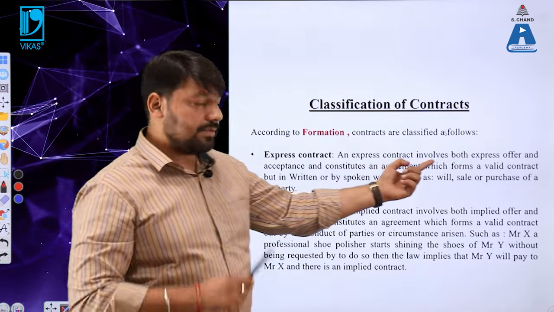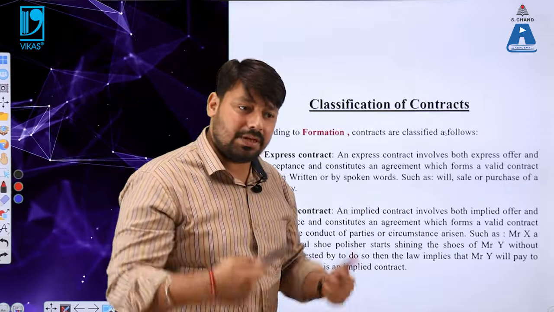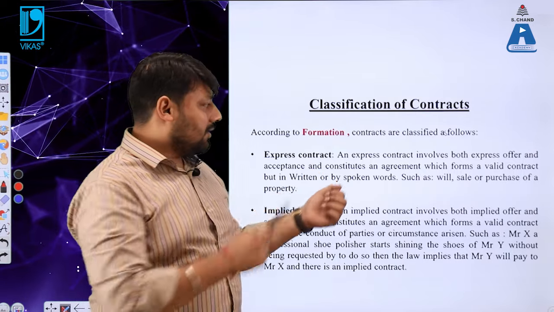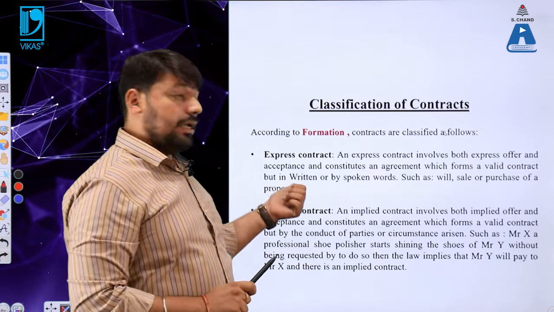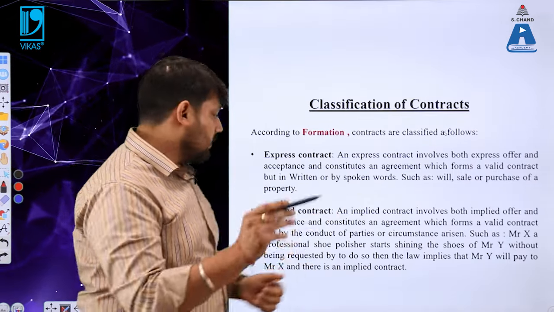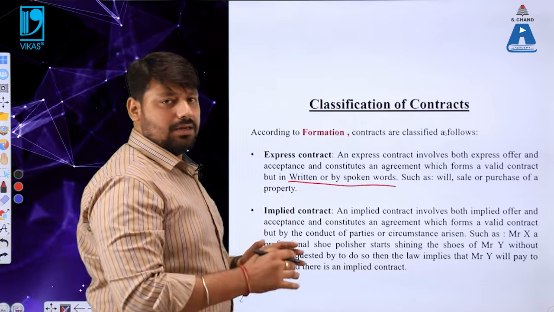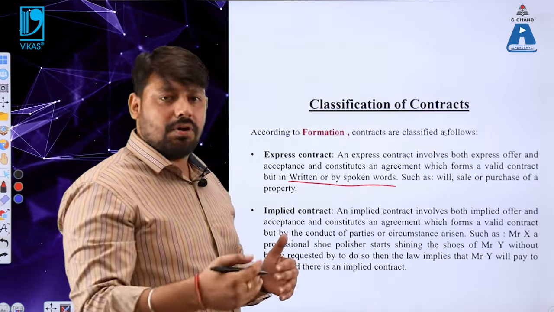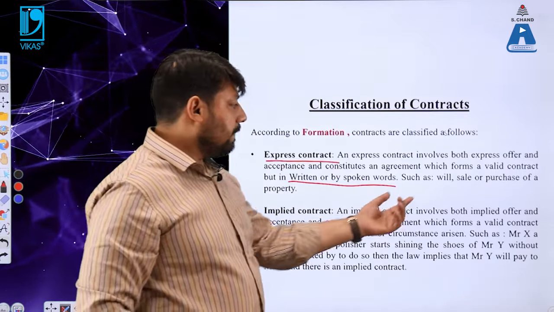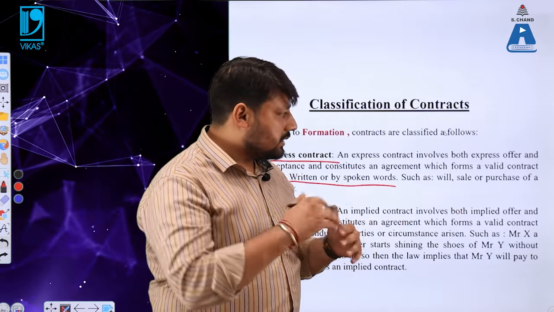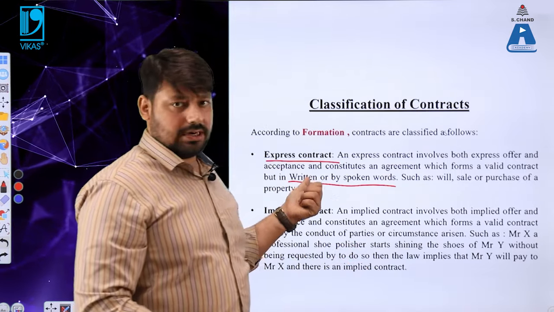An express contract involves both express offer and express acceptance, where you are expressing something to the other person, and that constitutes an agreement which forms a valid contract, either in written or by spoken words. So let me highlight here: written or by spoken. So whenever you enter into a contract either in written form or by spoken words, that leads to an express contract. Such as, for example, if you are talking about a will, or a sale or purchase of a property either in written or by spoken words, that forms an express contract here.